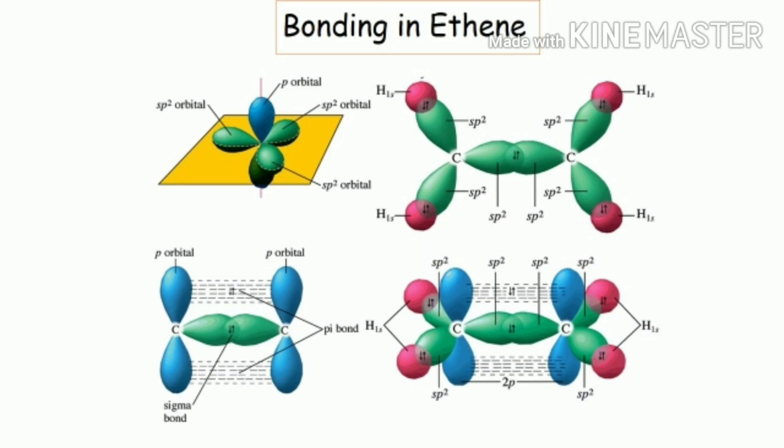For the two arrangements we have seen just now, cis and trans, to convert one to the other, that is from cis to trans or trans to cis, we have to rotate one of the carbons through 180 degrees. This means we have to break the lateral overlap of the p orbitals, that is, the pi bond. This needs energy. So rotation around the double bond is restricted.